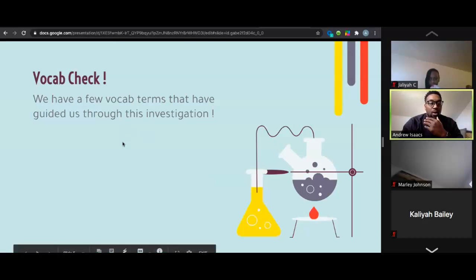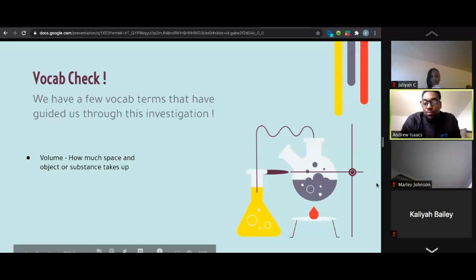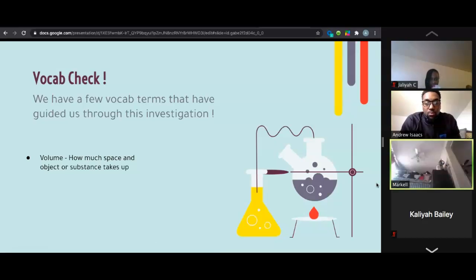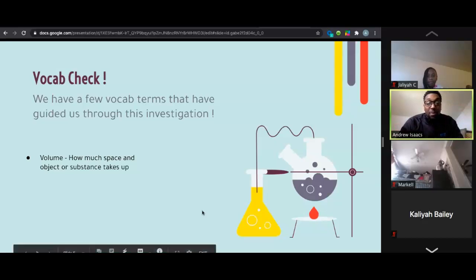3 times. So our first vocab term is volume. Markel, read that for me, please. How much space an object or substance takes up. Thank you. So volume is, again, how much space an object or substance takes up, right? So when we're measuring volume, we're trying to see how much space it takes, okay? Make sure we're also putting that in our notes if we have it.